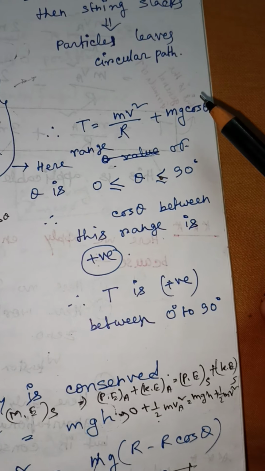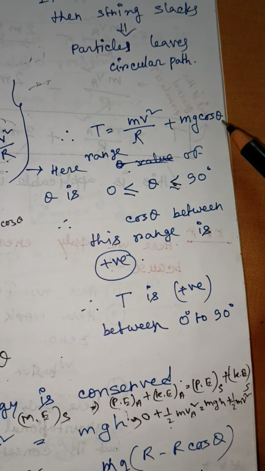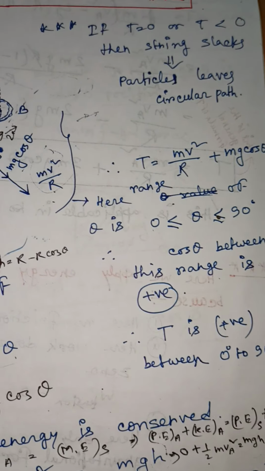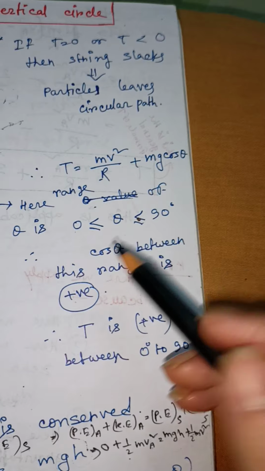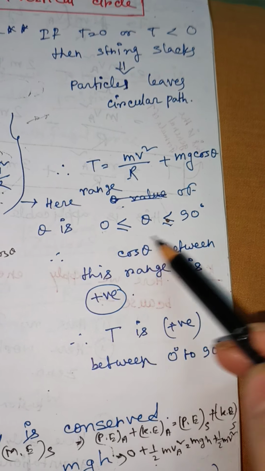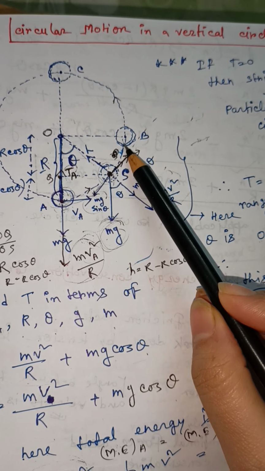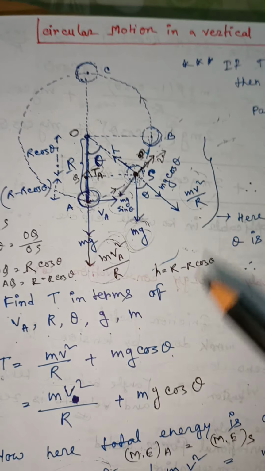And we know that if theta varies from 0 to 90 degree, then cos theta never becomes negative. Always cos theta is positive in this range. So we can say that between A to B tension cannot be negative.